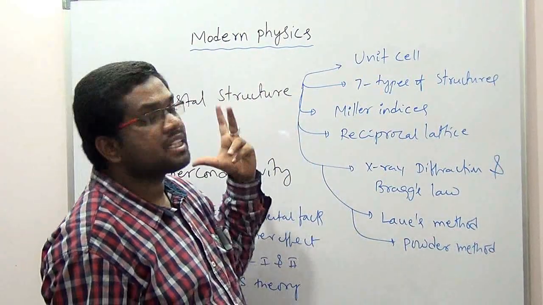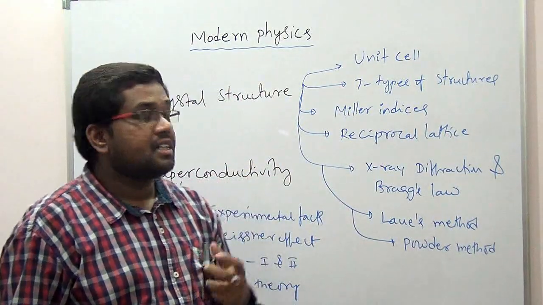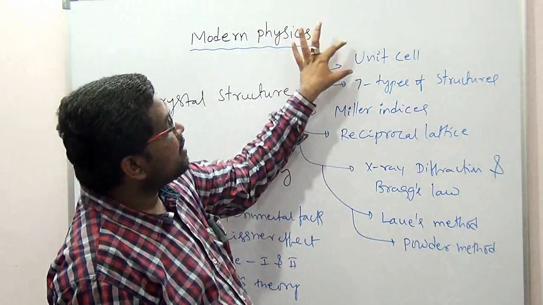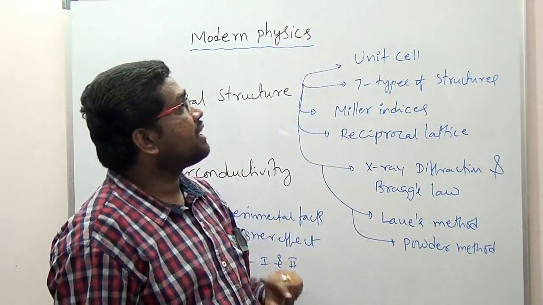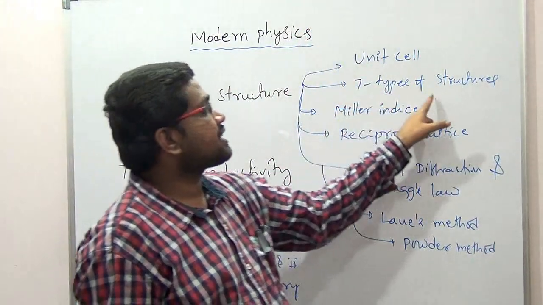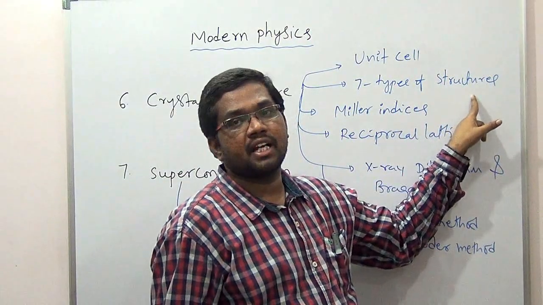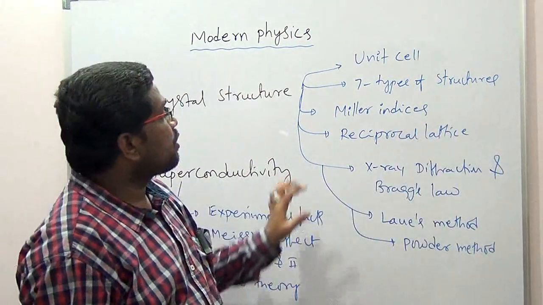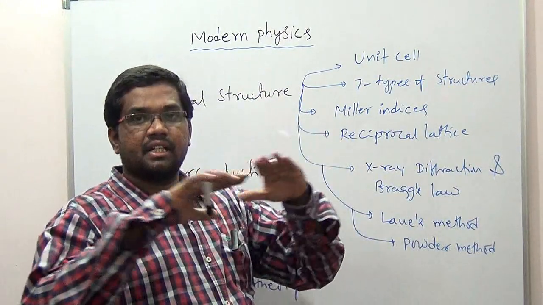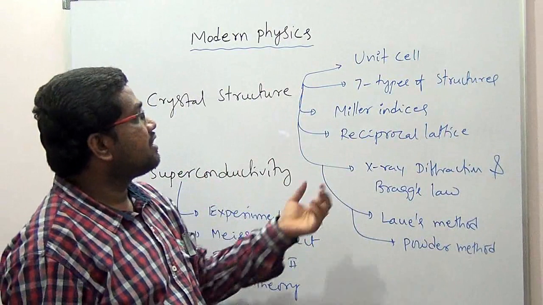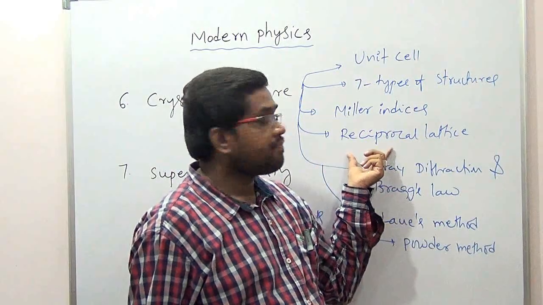Then we'll see the crystal structure, which is important for us. In the crystal structure, we'll define the unit cell, which is the basic unit, and we'll see the 7 types of crystal systems, with the Bravais lattices. Then we'll go for the Miller indices, to define the planes in a crystal, then the reciprocal lattice.